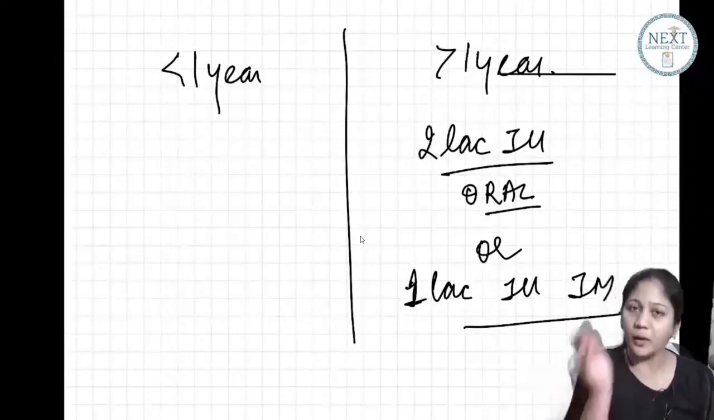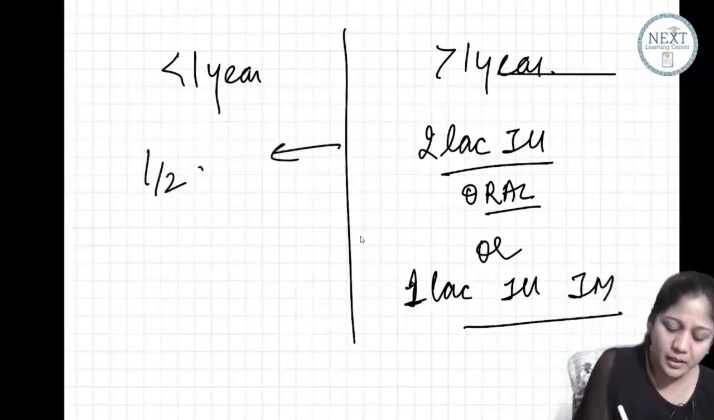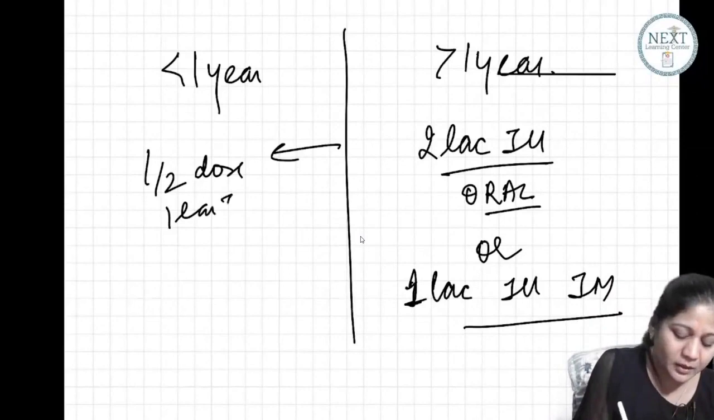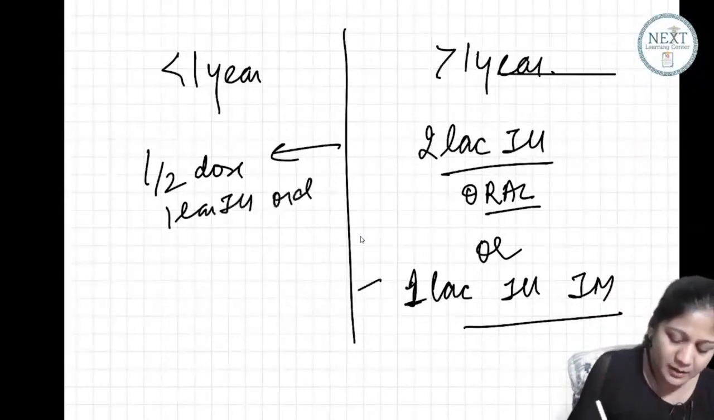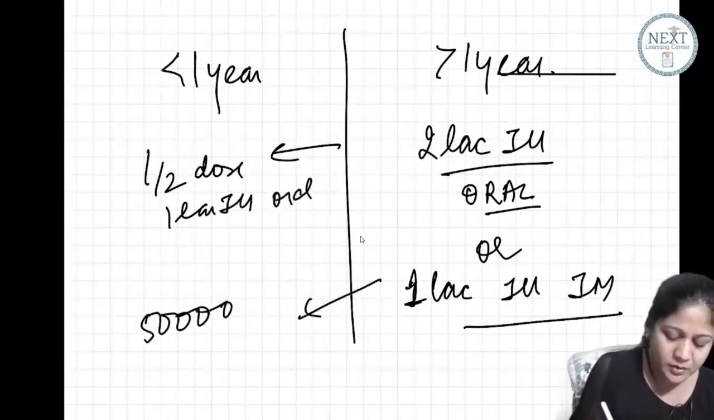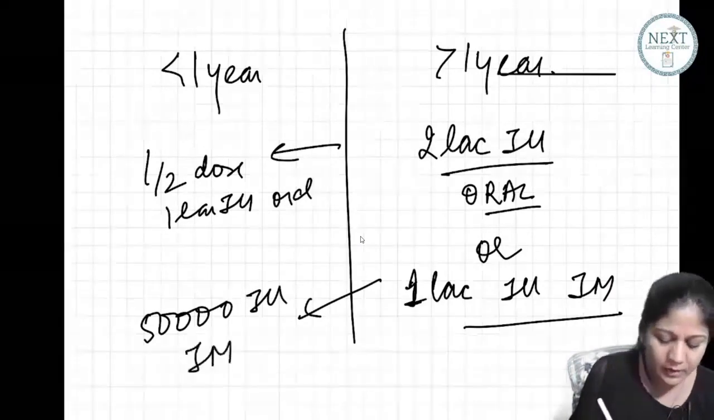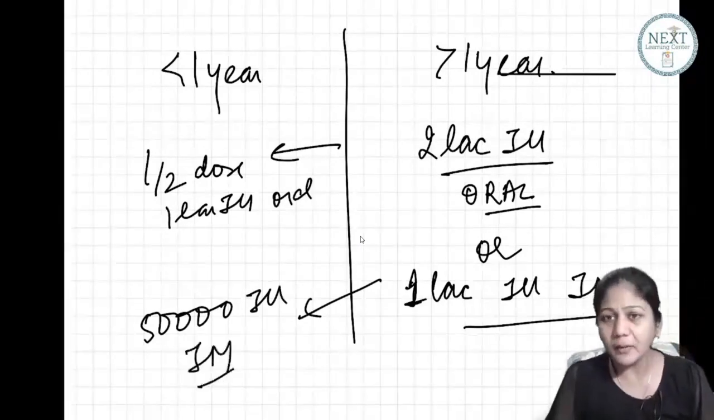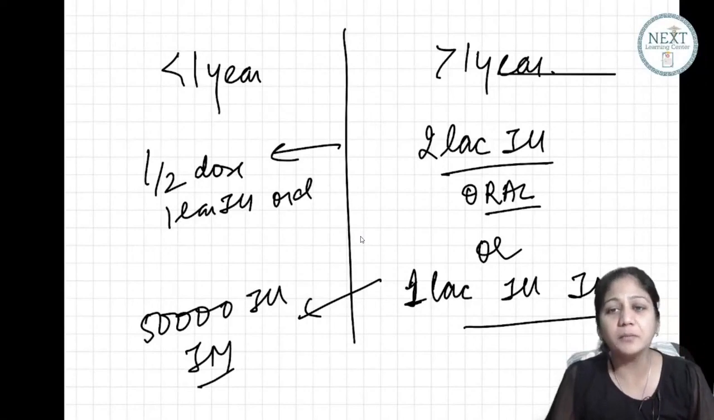dose. Now what about the smaller baby? Half the dose here, which means 1 lakh international unit orally. Similarly, half the dose here, which is 50,000 international unit IM injection. So I remember this by the simple way: big baby, big dose. What is big? 2. 2 is the bigger dose.